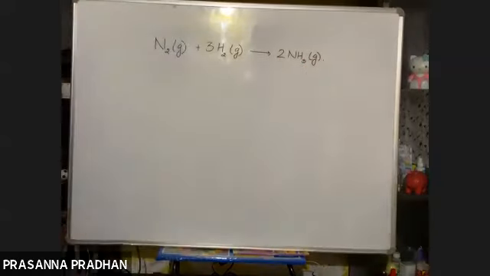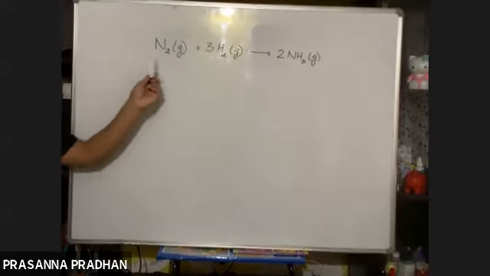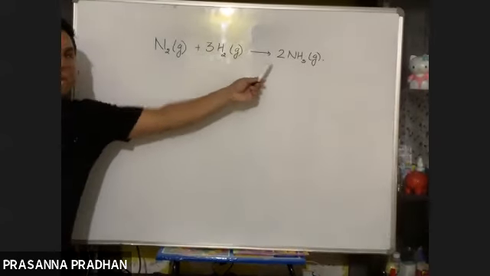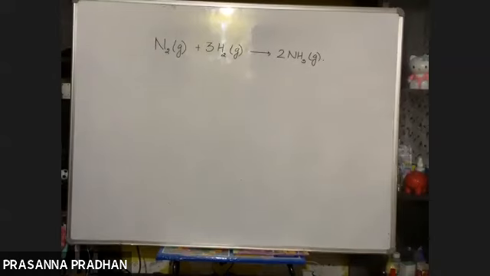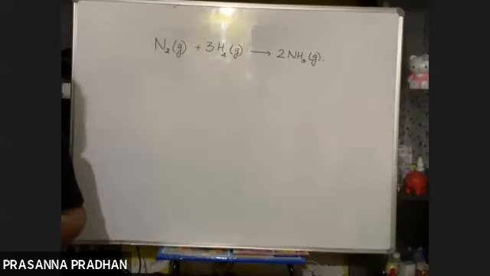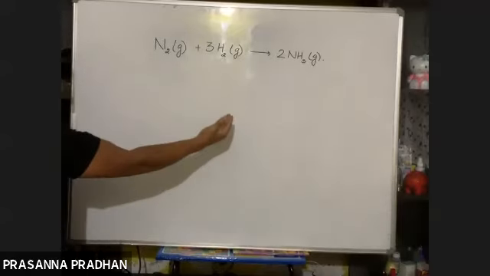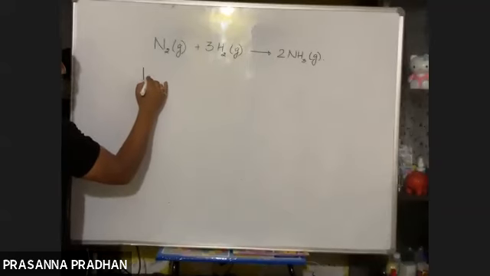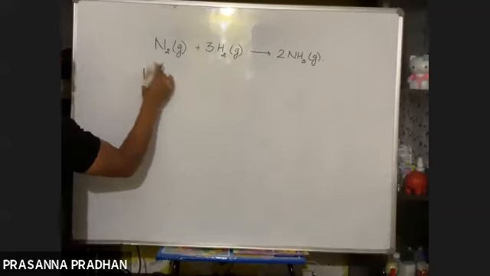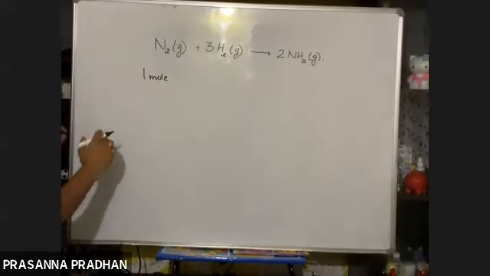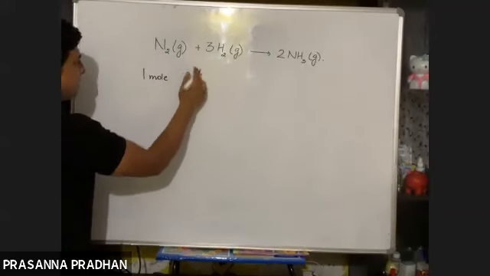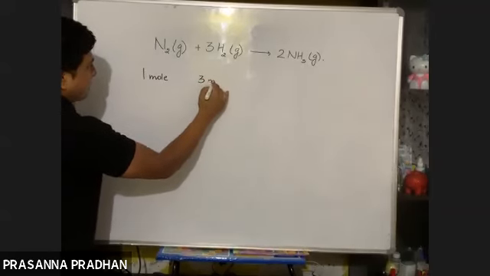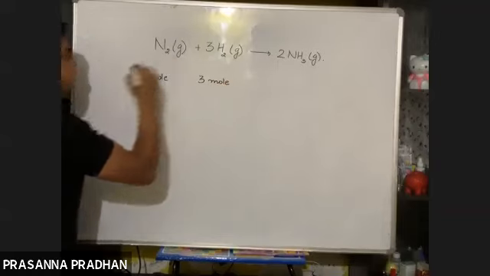The numbers which appear are known as your stoichiometric coefficients. Looking at the stoichiometric coefficients, what can I say? 1 mole of nitrogen completely reacts with how many moles of hydrogen? It completely reacts with 3 moles of hydrogen.